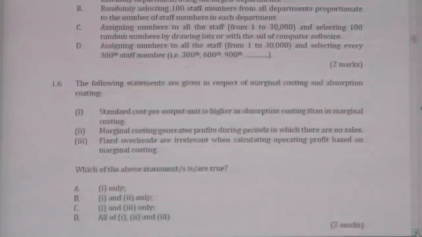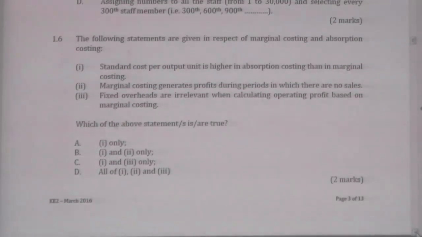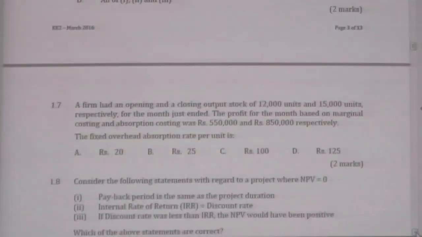Then let's see 1.6. It is a costing question, therefore I will skip it.